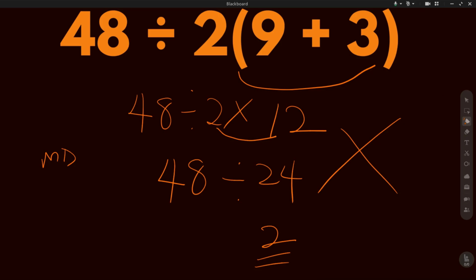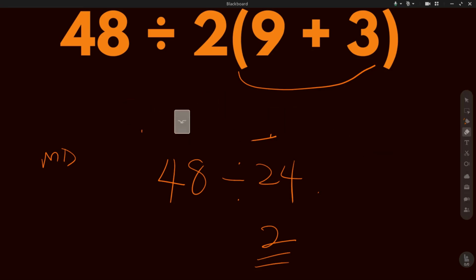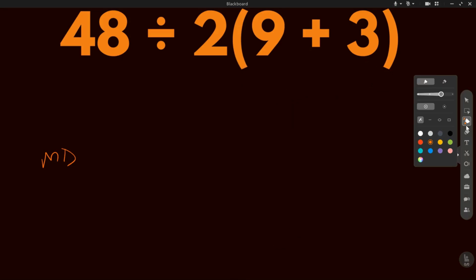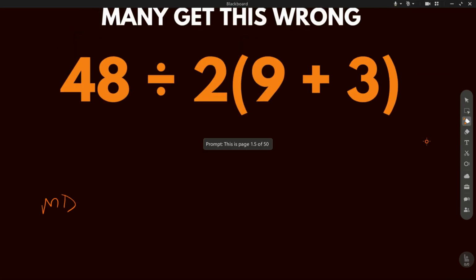And why is this wrong? Yes, we are supposed to follow the PEMDAS rule, but at the same time, you don't follow it blindly the way it appears, because multiplication and division are on the same level, they are on the same hierarchy. So whenever multiplication and division appear together in a question, you have to solve from left to right. So that is, whichever appears first is what you will solve first.